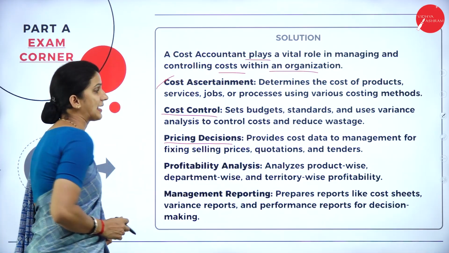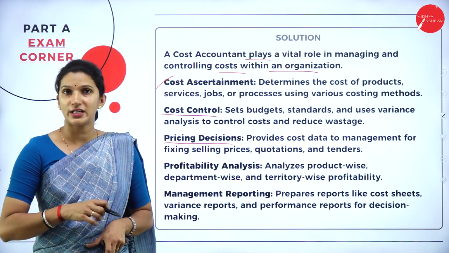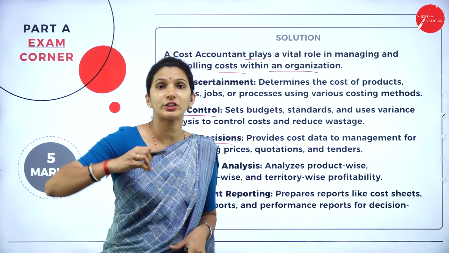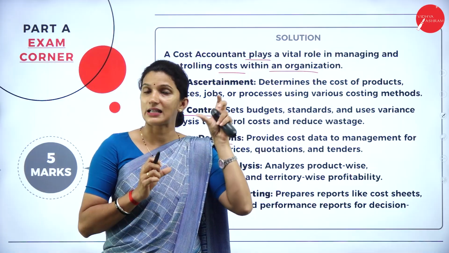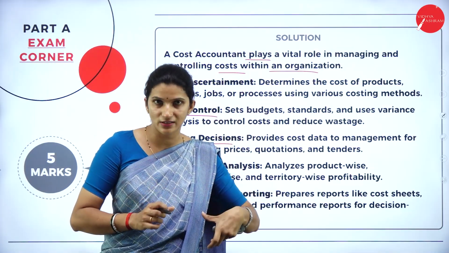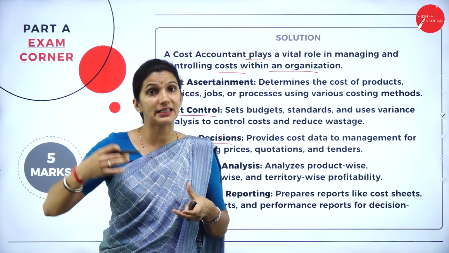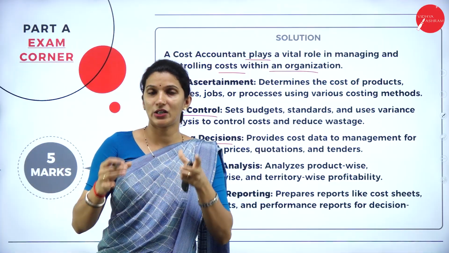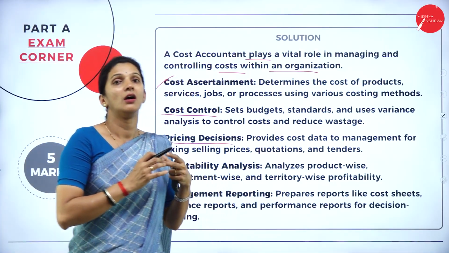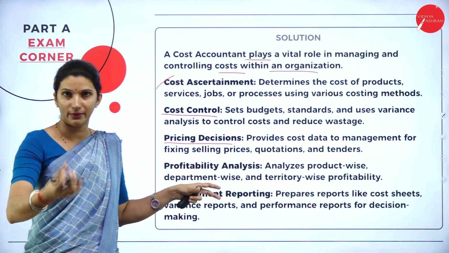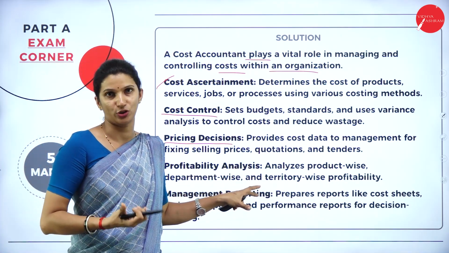Then we have pricing decision. So the cost accountant gives the important basis to fix the price for their product. For that, first they consider what are the various costs incurred while making the product, and then they go for deciding what is the amount of profit that they need to earn on that product. Thereby they fix the selling price for their product.